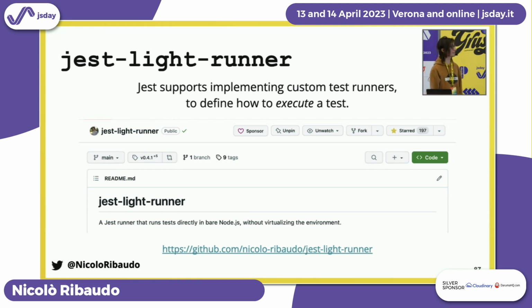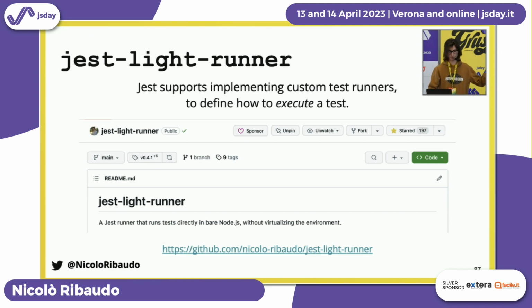So we replaced the test runner used by Jest. Jest supports something similar to Babel plugins. You can write your own runner and still integrate with all the Jest ecosystem. We called it Jest Lite Runner because it was just lighter than Jest Runner. It runs your code directly in Node.js without using the VM module, without virtualizing your module loading. It doesn't isolate your tests. We decided it was okay for us because our tests are usually stateless, so it was not a problem.